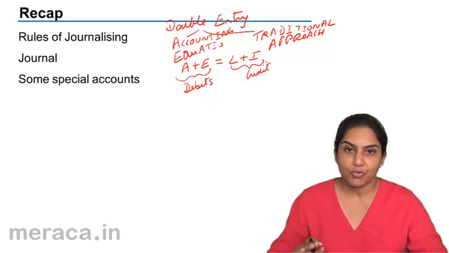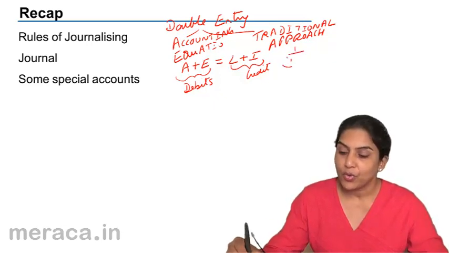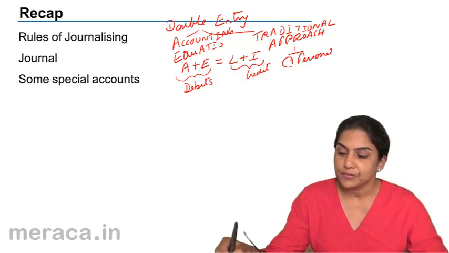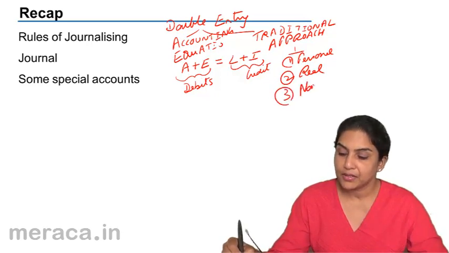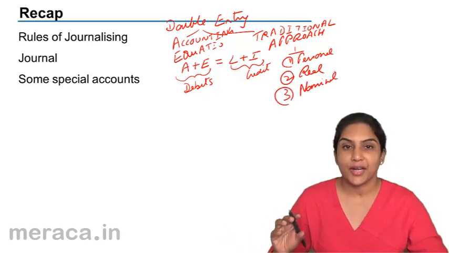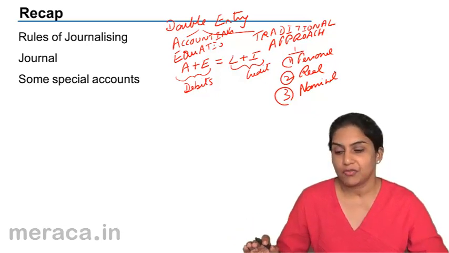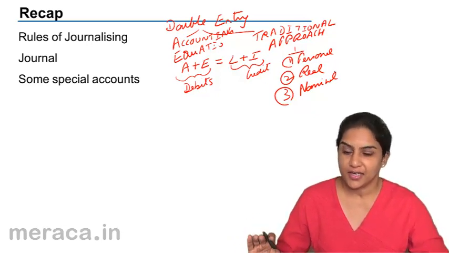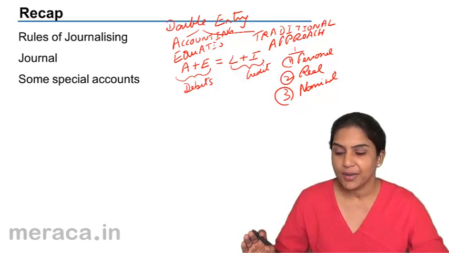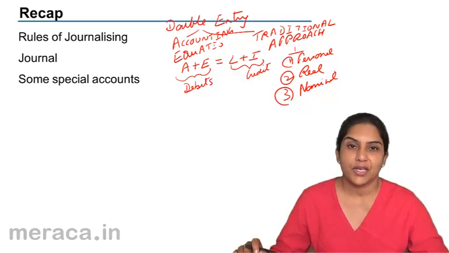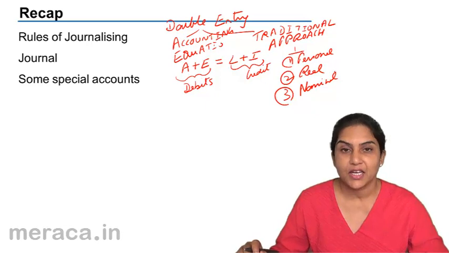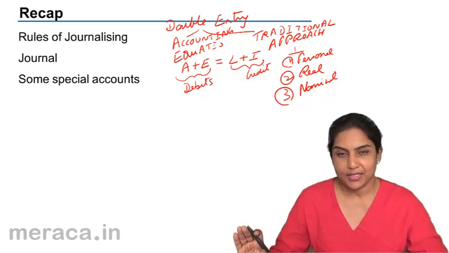You follow the accounting equation method or you follow the traditional approach. Under the traditional approach, what did you have? You had three kinds of accounts. One was personal, two was real, and three nominal. What were personal accounts? Relating to the person. What was the rule for journalizing? Debit the receiver, credit the giver. In case of real accounts, debit what comes in, credit what goes out. And for nominal accounts, we said debit all expenses and losses, credit all incomes and gains.